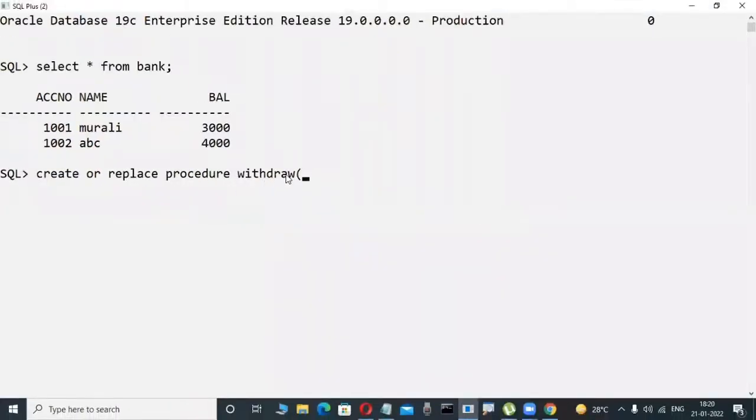Now, create or replace procedure withdraw. Here I'm passing the account number, and the amount also, because I try to withdraw, like with an ATM card. Now some coding is there. I want to find out the balance, because whenever we insert an ATM card and try to withdraw, it checks the balance.